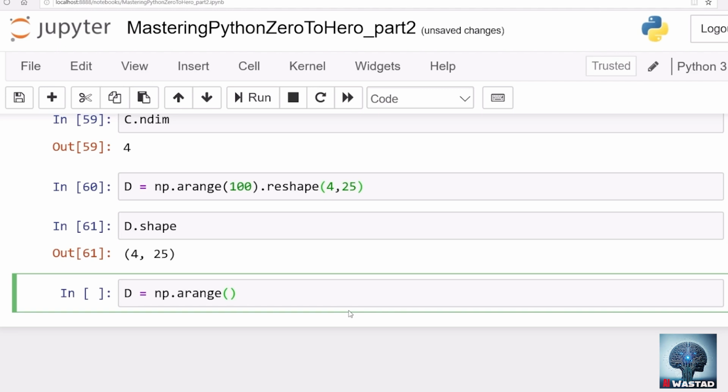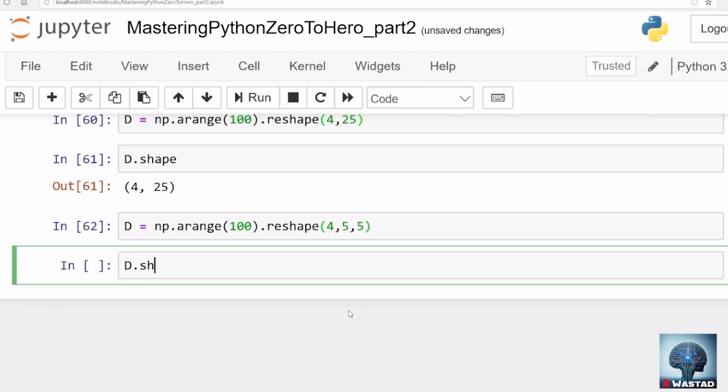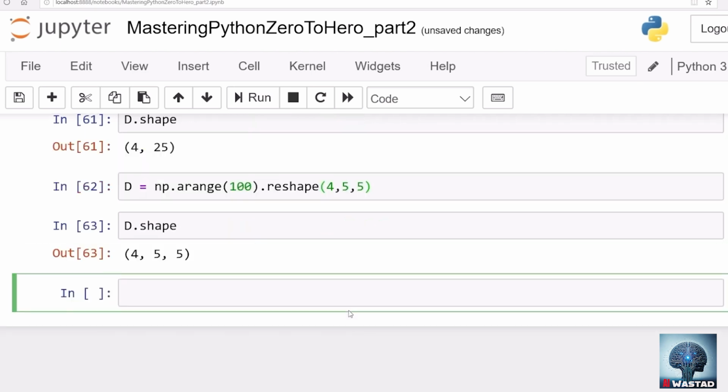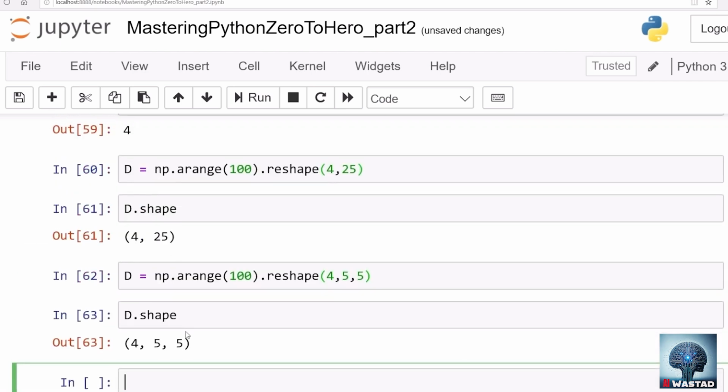For example, arange 100 dot reshape, maybe as 4 by 5 by 5. It's a three-dimensional array. Now this D will be a three-dimensional array containing different values. Now you can access it and do whatever you want to do.